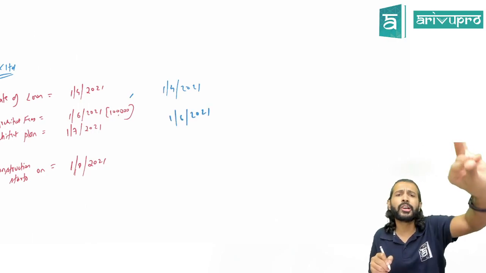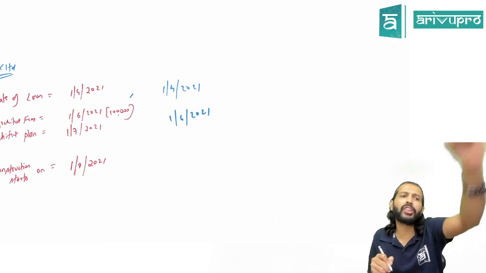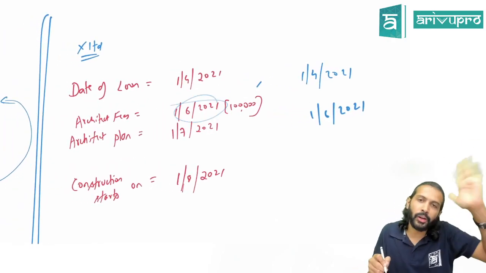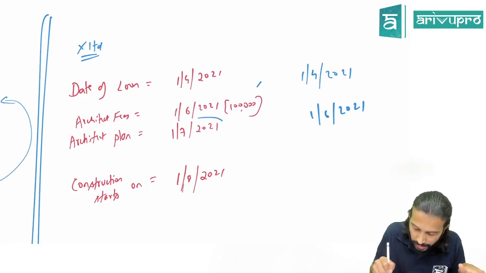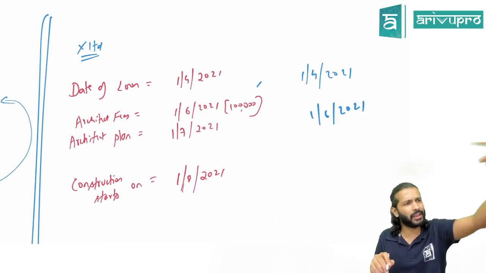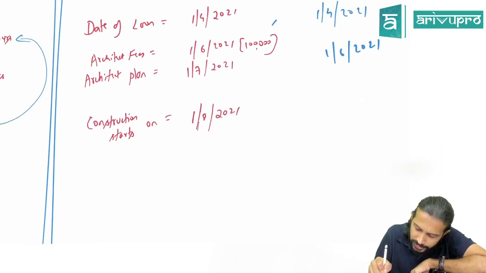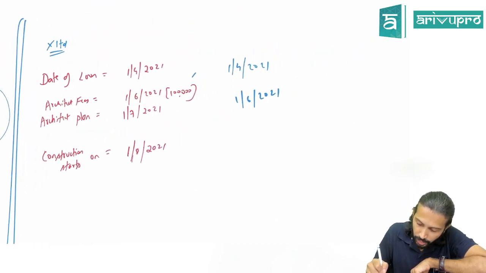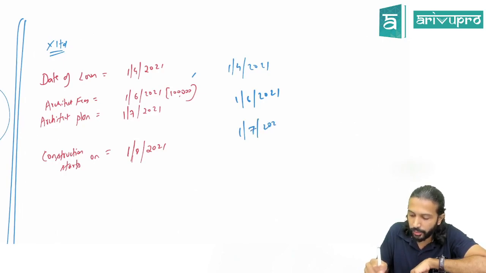Okay. What is the third condition? Activities on qualifying asset should have begun. You paid him on 1st June, but on that day he didn't start the work. He started on 1st July. On 1st July he started doing planning activities. Then maybe he gave the plan. Using that plan, physical construction started on 1st August. Now which day should I take for the third condition? 1st July or 1st August?